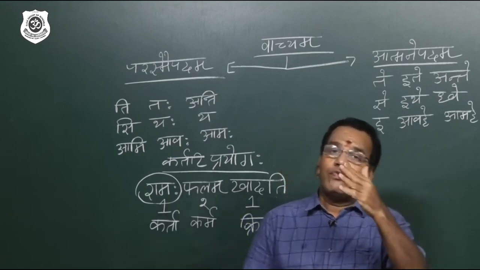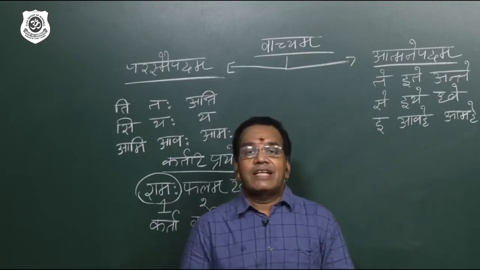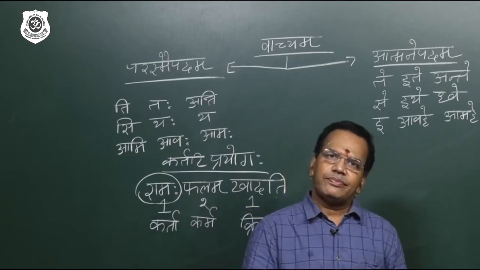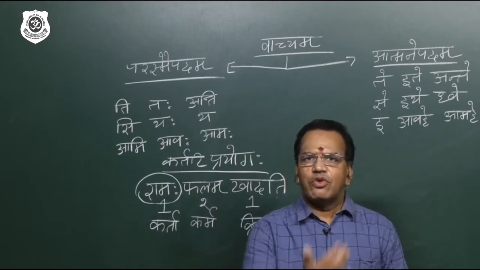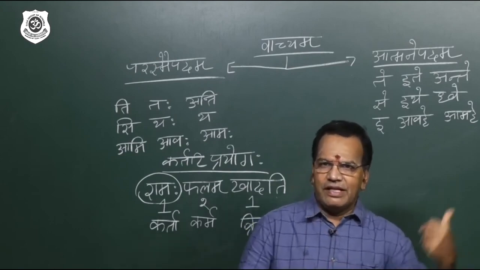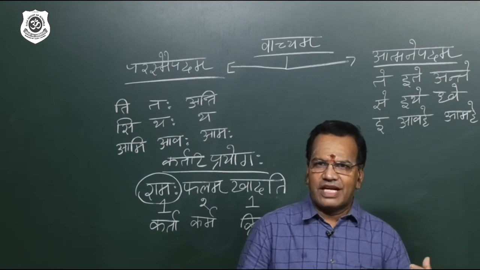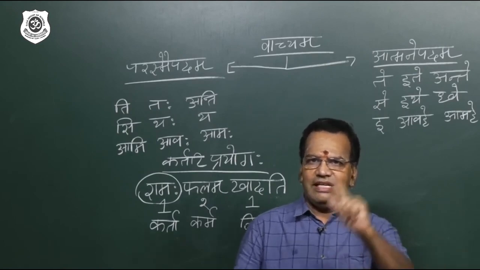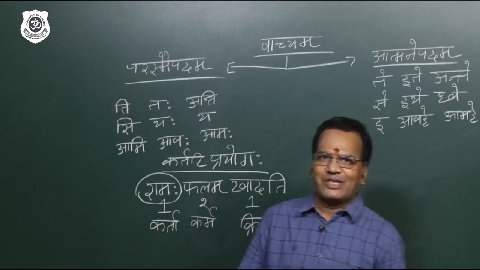So what is the number? When I said subject will go to Tritiya, that means 3. Object will come to Prathama, 1. The verb is going to react like an object which is taking the role of subject, again 1. So 3, 1, 1, that is passive voice.